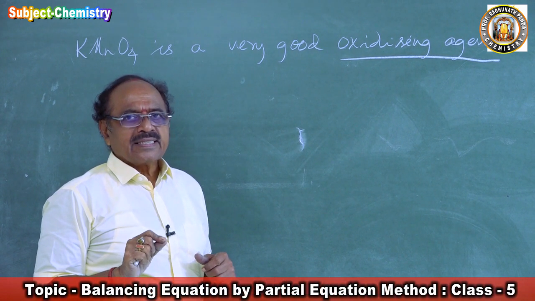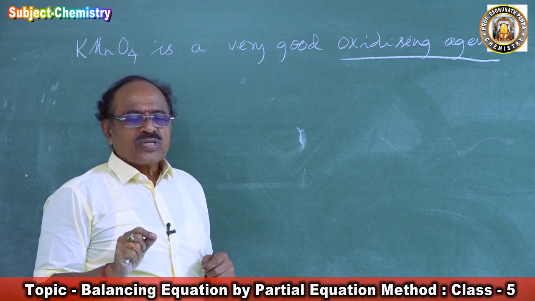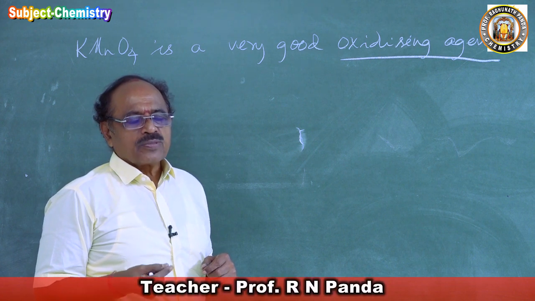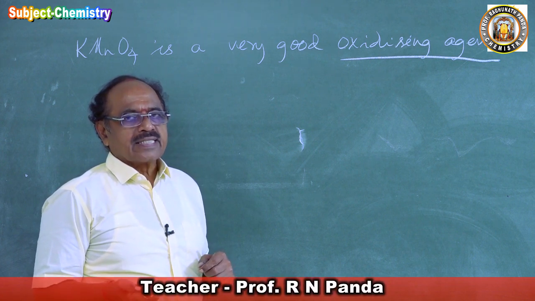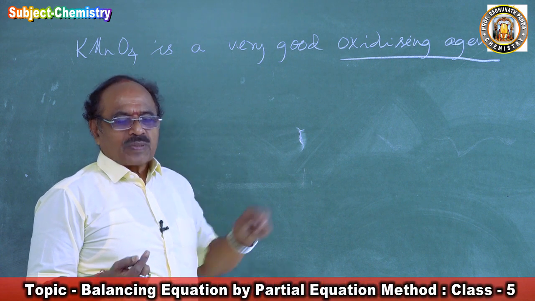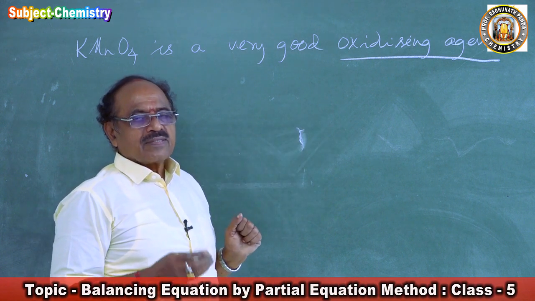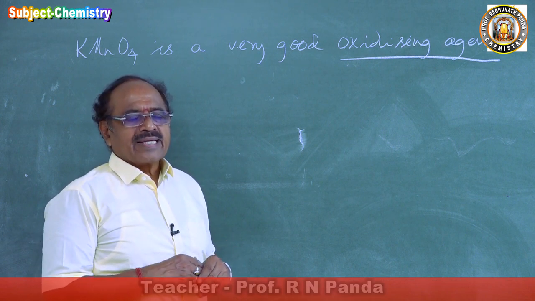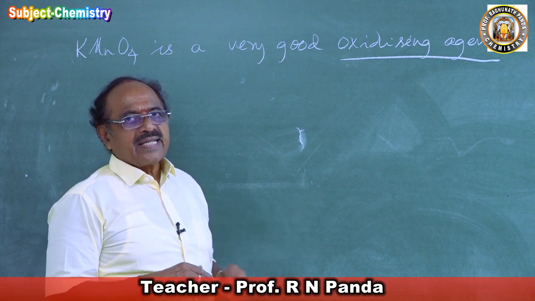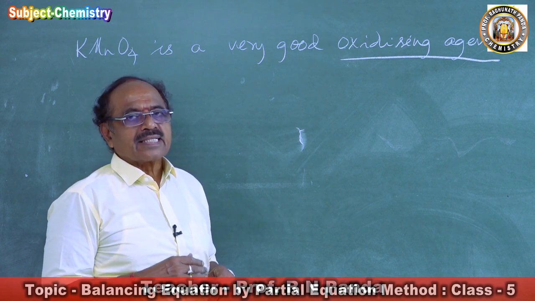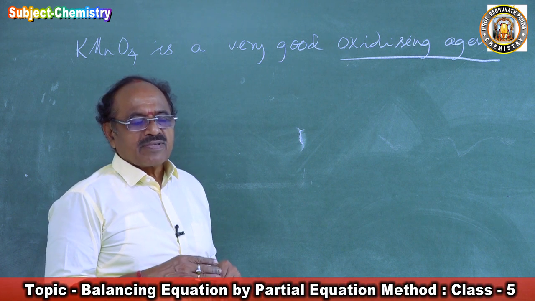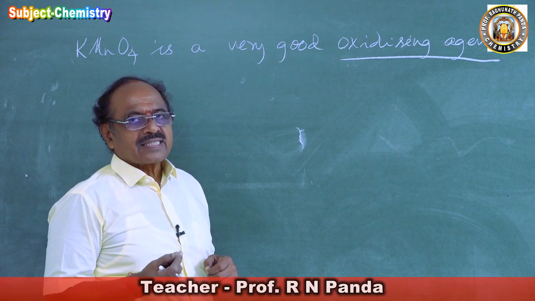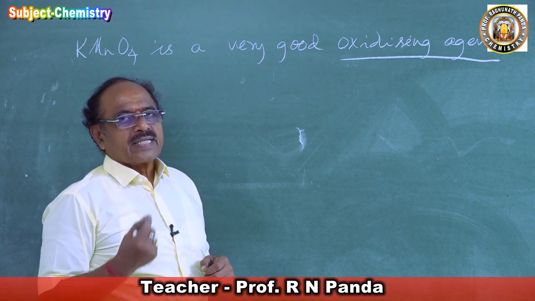Then what is an oxidizing agent? The one which brings out oxidation is an oxidizing agent. So potassium permanganate is a very good oxidizing agent in acidic medium, alkaline medium and neutral medium. Today we will study the reactions in acidic medium. In acidic medium, it's a very good oxidizing agent because it produces 5 nascent oxygen to carry out the reactions.